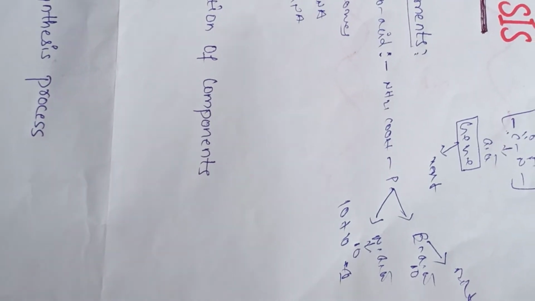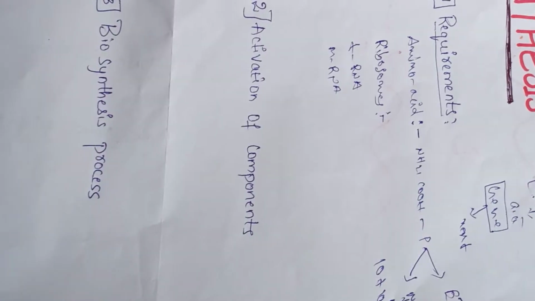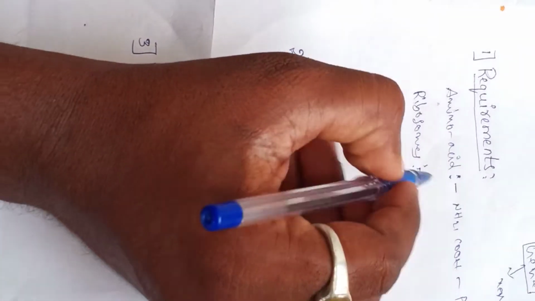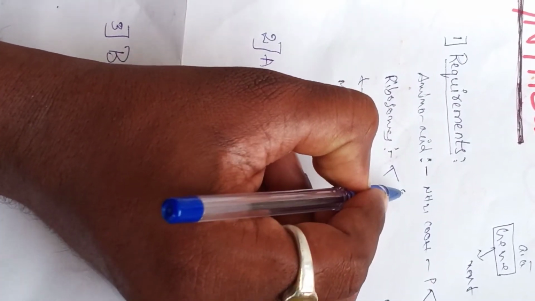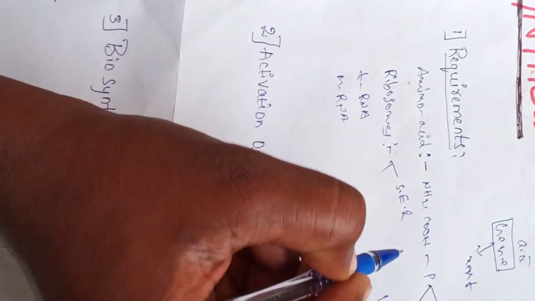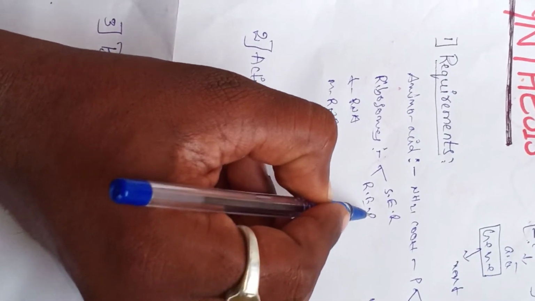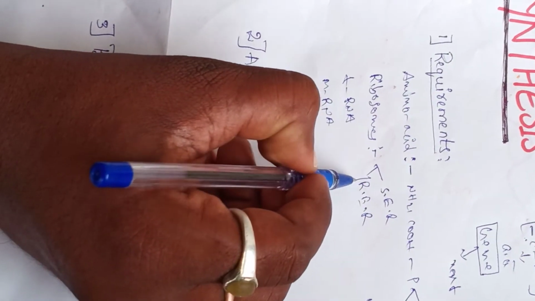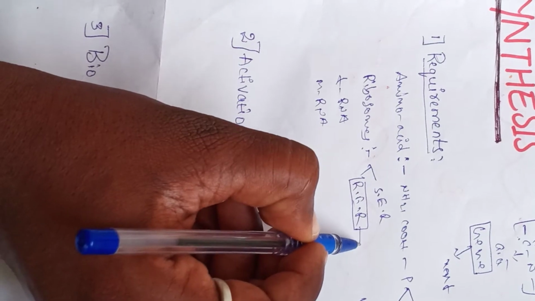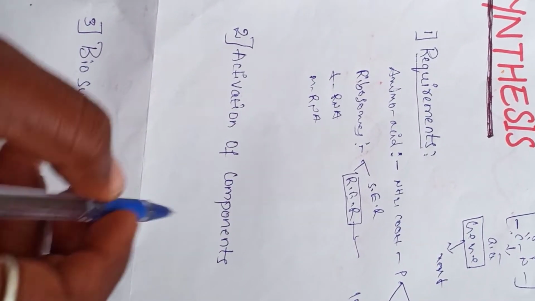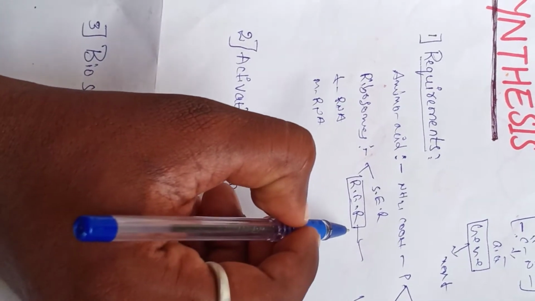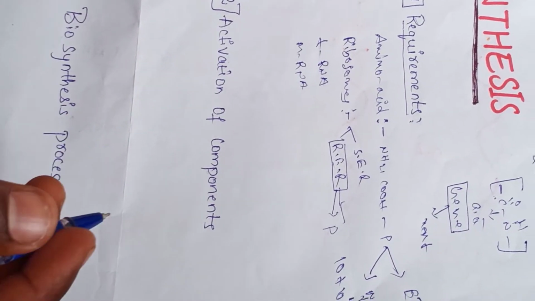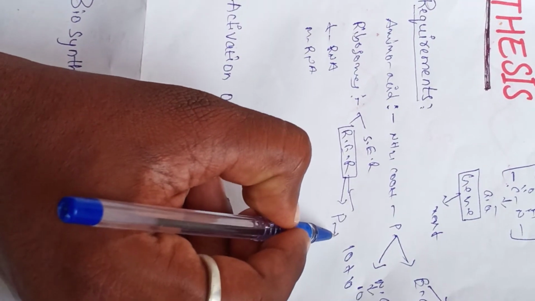So this is about amino acids. The next one, ribosomes. What is the importance of the ribosome? Ribosomes are present in each and every cell. The endoplasmic reticulum is classified into two types: smooth endoplasmic reticulum and rough endoplasmic reticulum. In the rough endoplasmic reticulum, the ribosomes are present on the surface. What is the importance of the ribosomes? The ribosomes are mainly involved in the synthesis of proteins. The ribosome is also known as the protein factory.